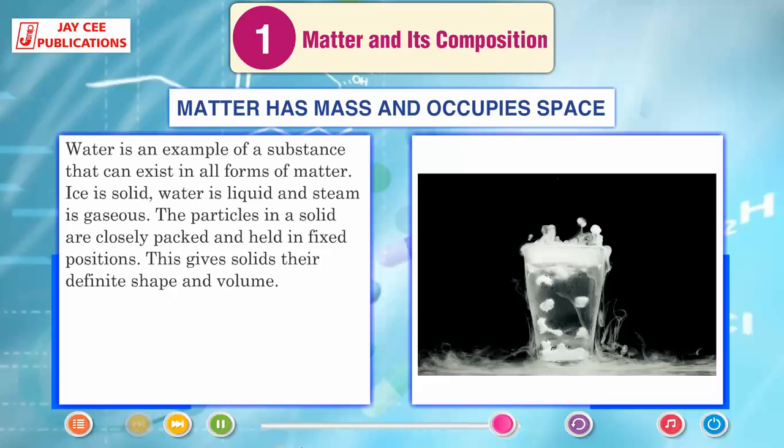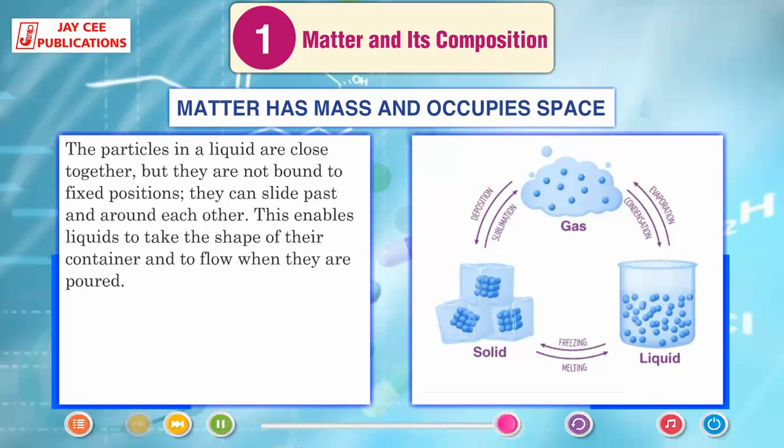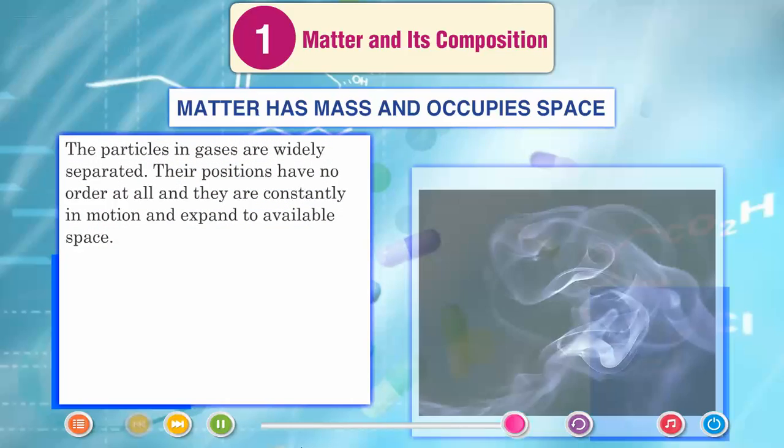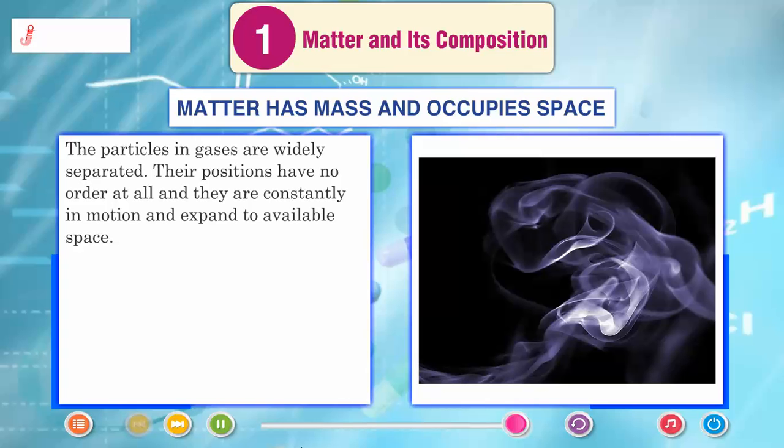The particles in a solid are closely packed and held in fixed positions. This gives solids their definite shape and volume. The particles in a liquid are close together, but they are not bound to fixed positions. They can slide past and around each other. This enables liquids to take the shape of their container and to flow when they are poured. The particles in gases are widely separated. Their positions have no order at all and they are constantly in motion and expand to fill the available space.